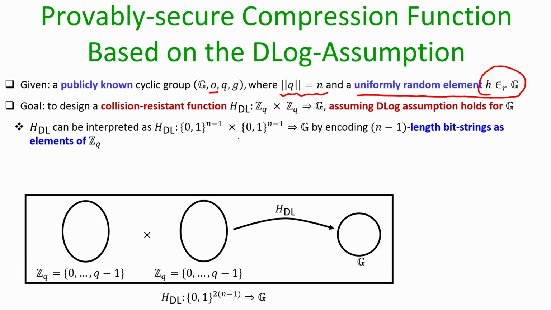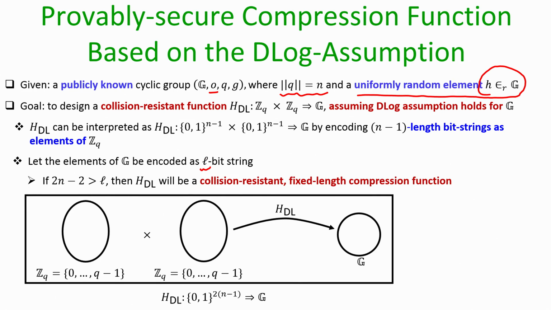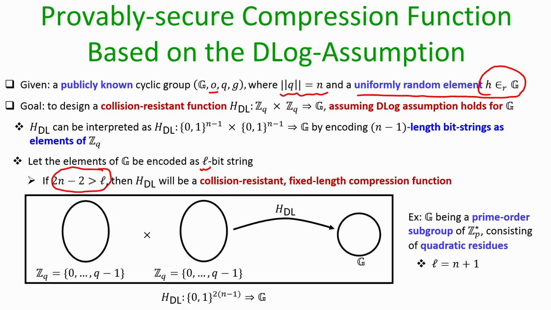So, we can imagine that this function H_DL takes an input of overall size 2 times n minus 1 bits, which can be parsed as 2 chunks of n minus 1 bits each, again mapped to 2 respective elements of Z_q. Suppose the elements of the group are encoded as l bit strings. Then if 2n minus 2 is greater than l, we can view this function H_DL as a collision resistant function. And indeed there are several cases where 2n minus 2 is greater than l.